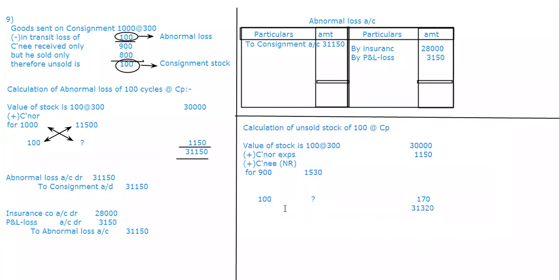So you are going to get the amount as 31,320. If you want, you can cross check it. Like this, we have taken it. Okay, understand?